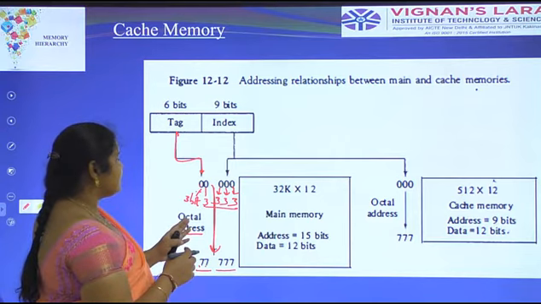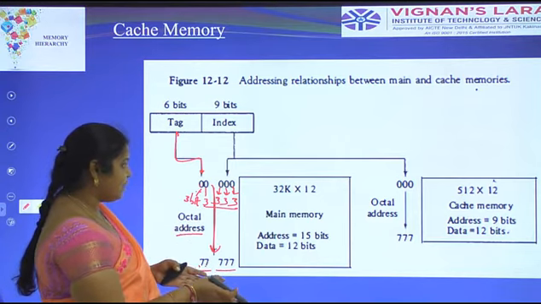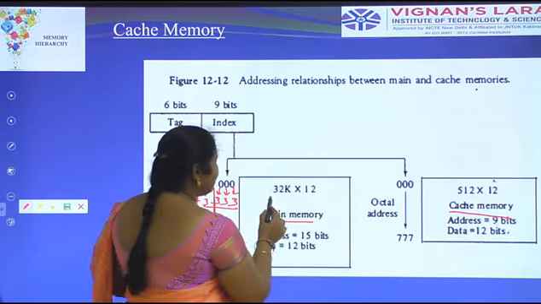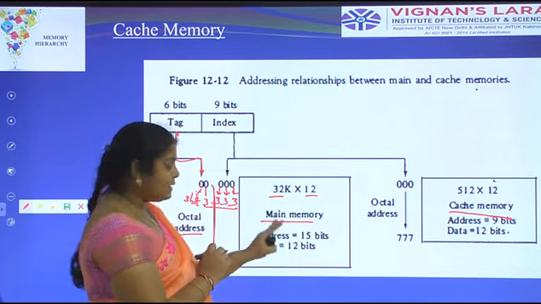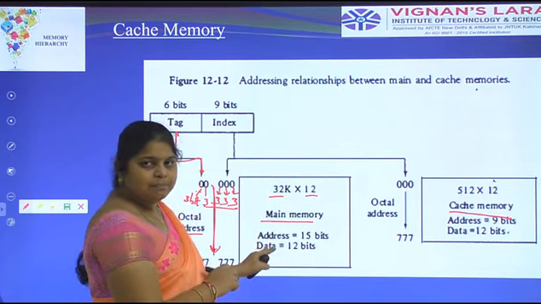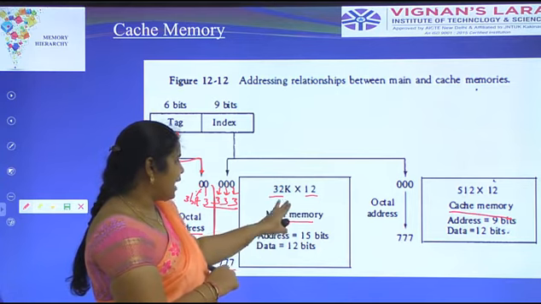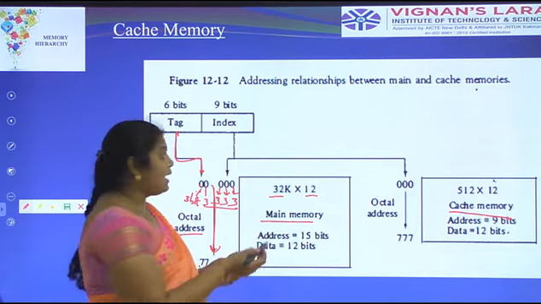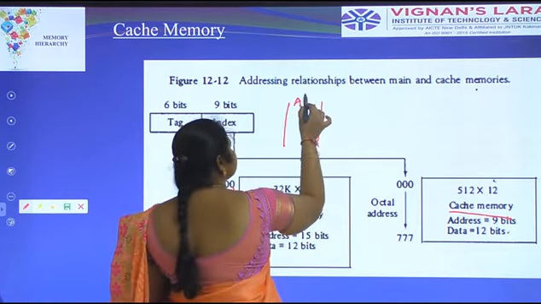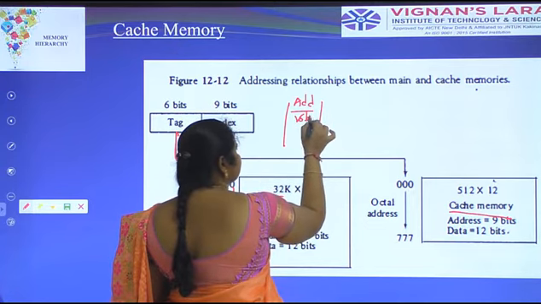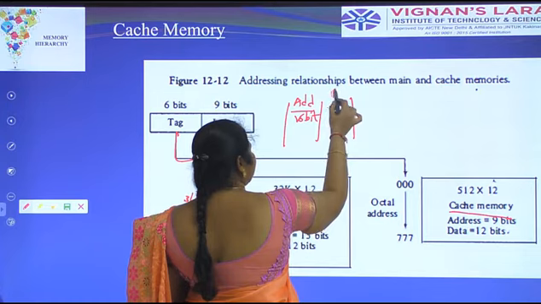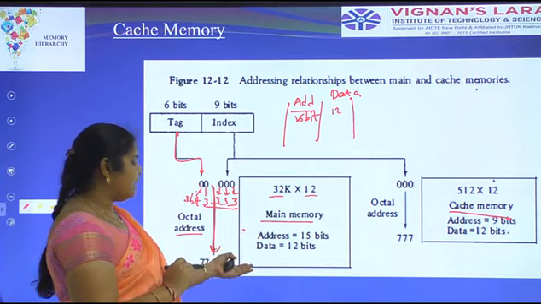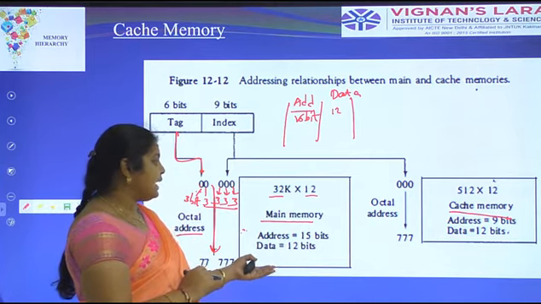Here we have the main memory and the cache memory. The main memory has 32K x 12 bits, a much higher capacity compared to the cache memory. The address is 15 bits and the data is 12 bits. In the previous diagram we saw that the address is 15 bits and the data is 12 bits.